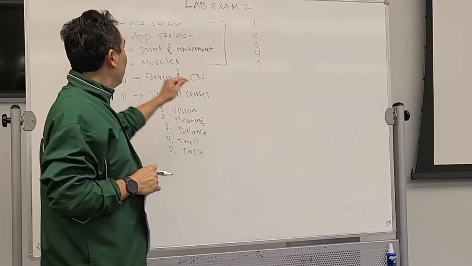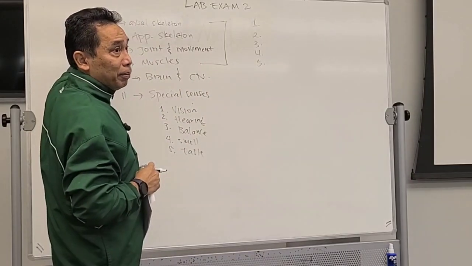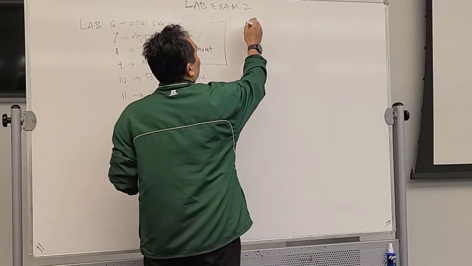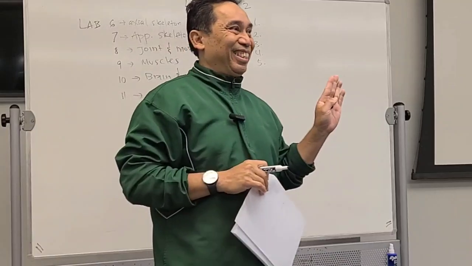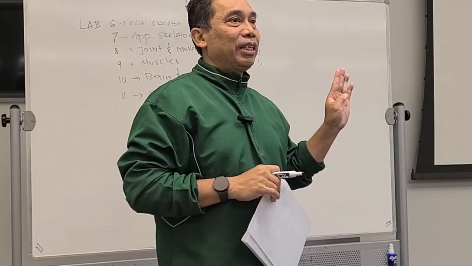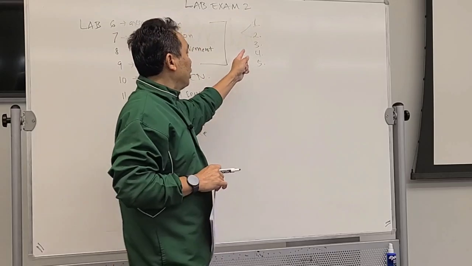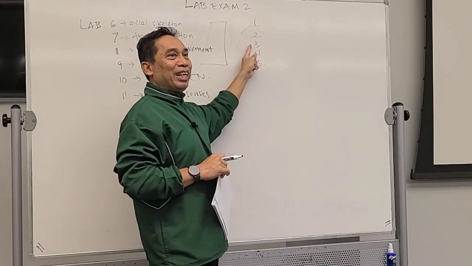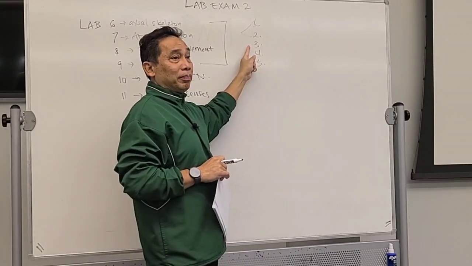How will the questions be? Number 1 and 2 will ask you the name of the bone. Number 3 will ask you the name or the type of joint.